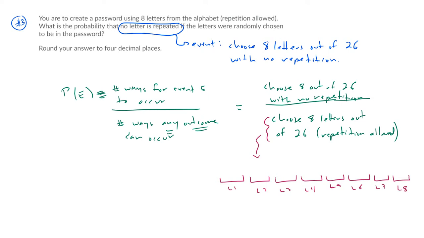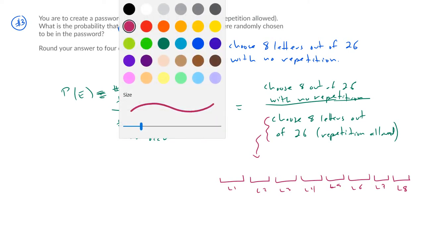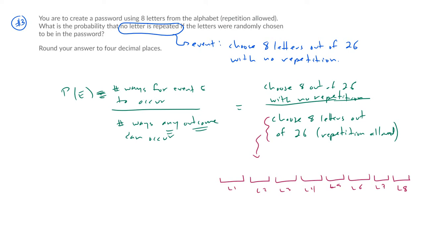How many ways can I choose my first letter? Well, how many letters in the alphabet are there? At my last count, it's 26, right? Okay, last time I counted. Okay, how about letter 2? Well, if repetition's allowed, then if I choose a letter for the first choice, I can pick it again. In other words, it doesn't drop down to 25. It stays 26. Stays 26, etc.